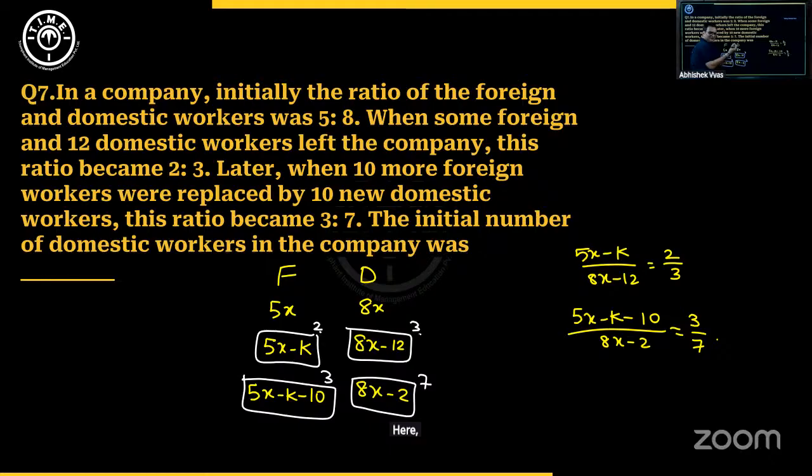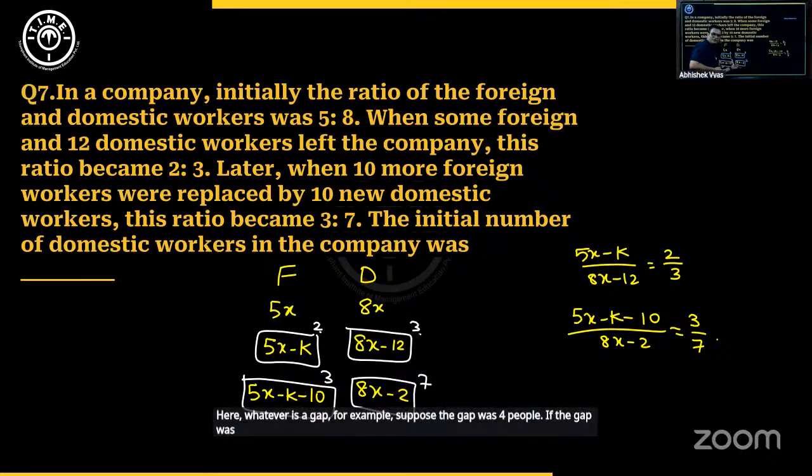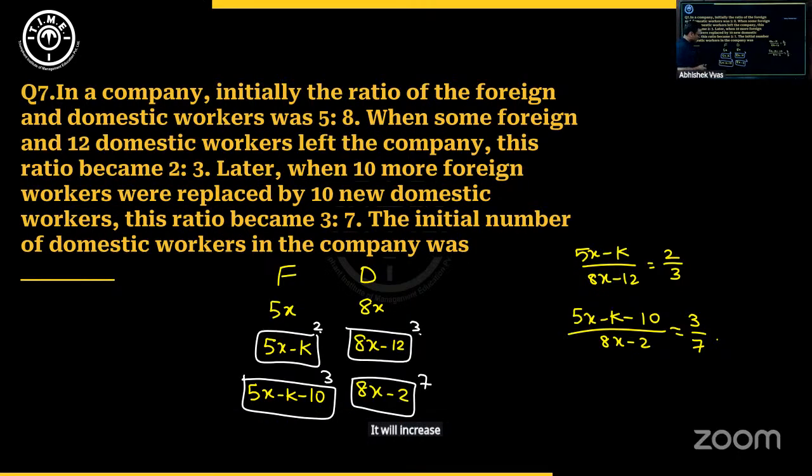Here, whatever is the gap, for example, suppose the gap was 4 people. If the gap was 4, it will become 24 here. It will increase by 20. So once we understand that bit, can we say one thing here? Here the gap should increase by 20, and gap that we see is 4 parts. 7 parts and 3 parts is 4 parts. So can I write one small point here?